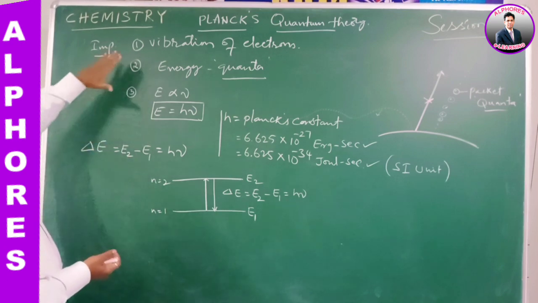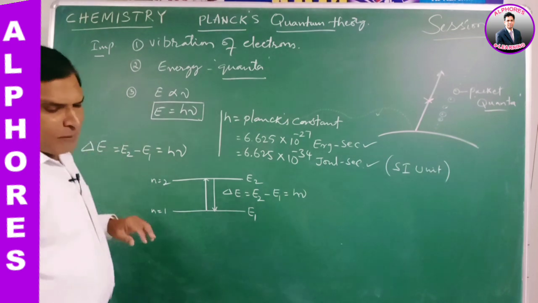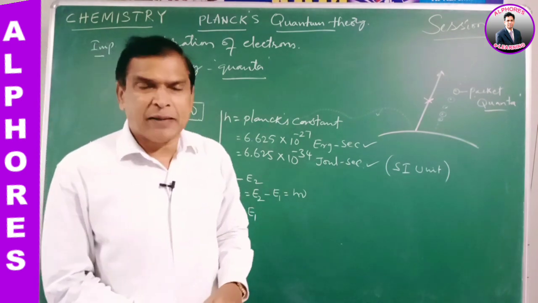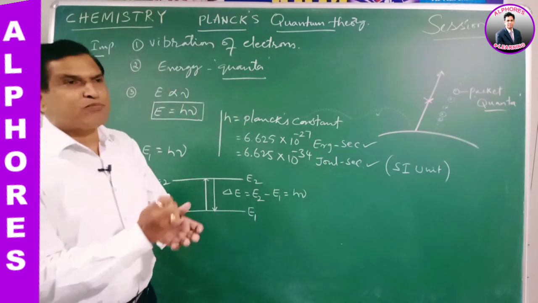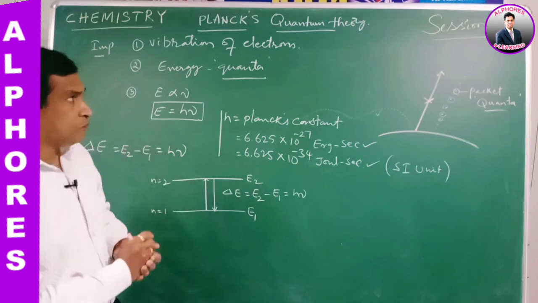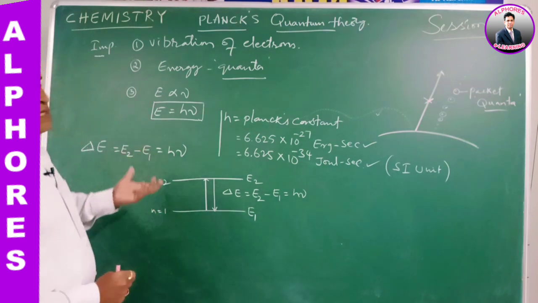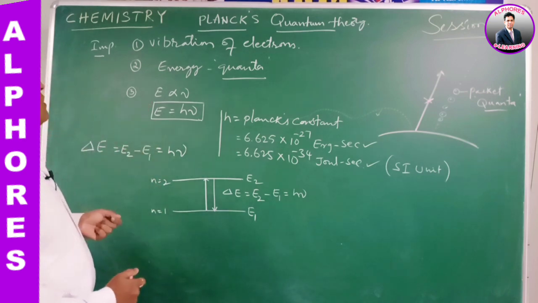Okay, once again let us see Planck's quantum theory. Planck's quantum theory explains black body radiation. A black body is a perfect absorber and also a perfect emitter of radiant energy. So Planck's quantum theory explains the nature of the black body, right?